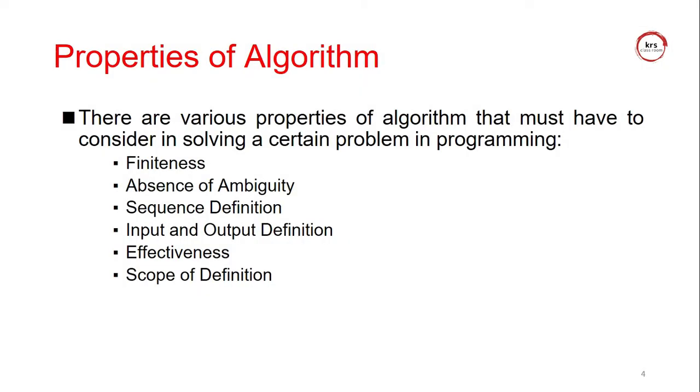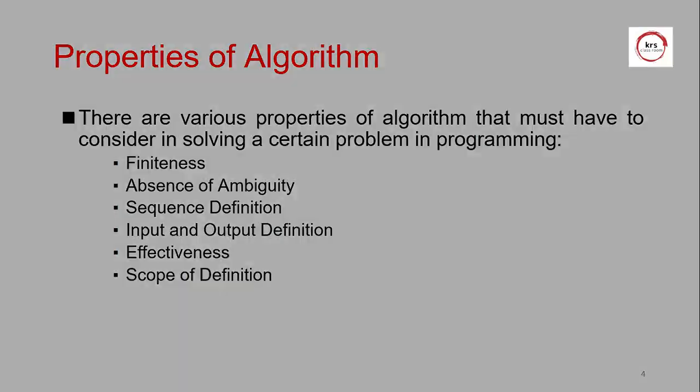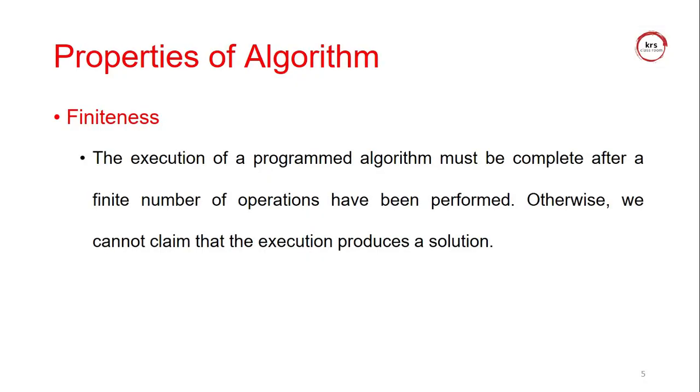The properties of an algorithm: there are various properties of an algorithm, which must include finiteness, the absence of ambiguity, sequence of definition, input and output definition, effectiveness, and then scope of definition. The first one is finiteness.